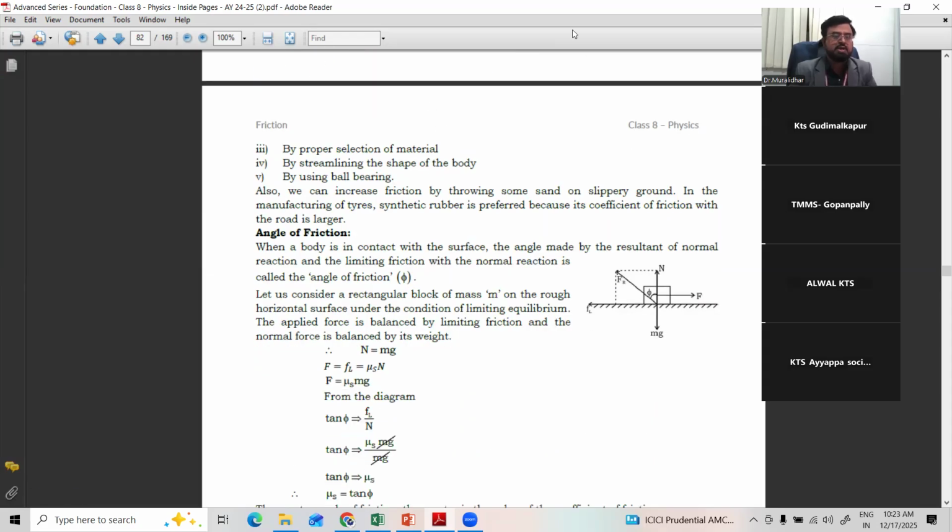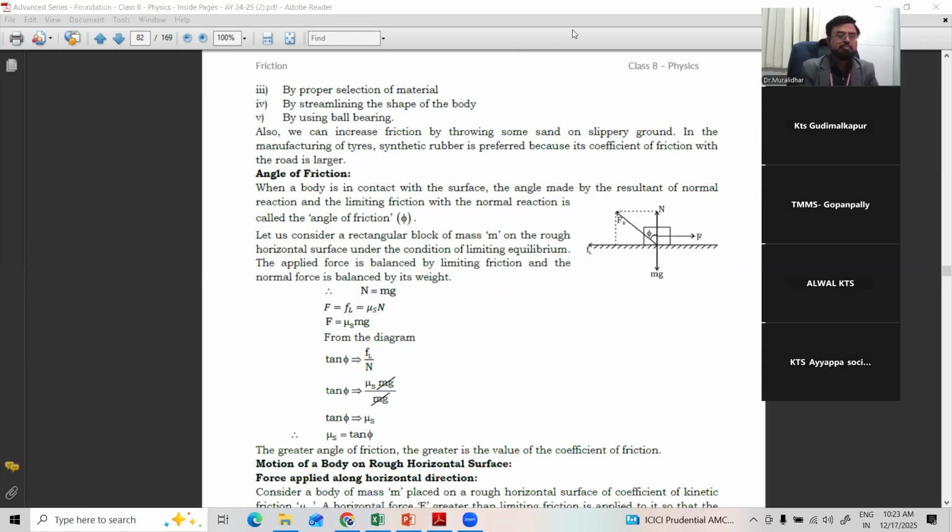Then when you see the next part here, one conclusion of that friction: we can increase the friction by throwing some sand on slippery ground. In the manufacture of tires, synthetic rubber is preferred because its coefficient of friction with the road is larger. It means we give a threading to the wheels. Why do wheels have threading? To hold the road, to increase the friction. When friction increases, it can stick to the road and it won't slip.